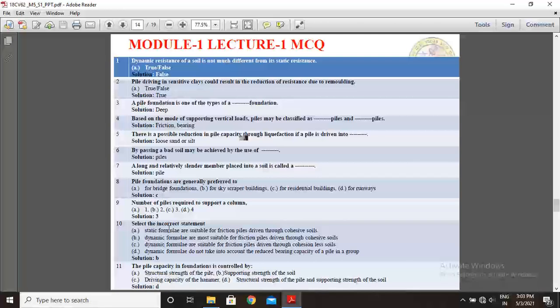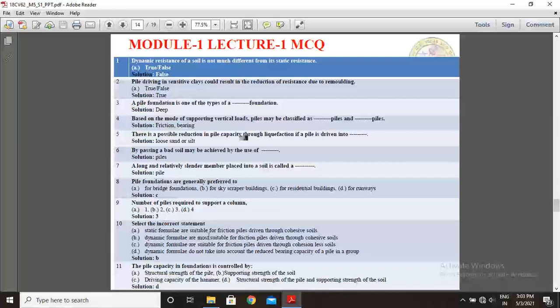Next question: number of piles required to support a column. Option 1, option 2, third option 3, fourth option 4. So the solution is 3.